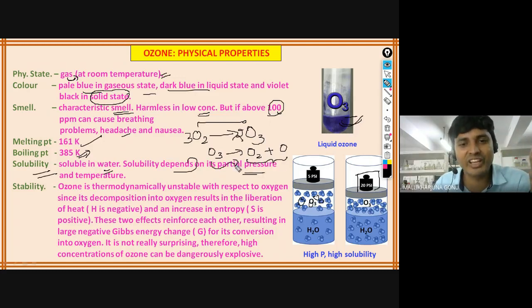So this reaction is favorable. That is the reason O2 to O3 is not so favorable. Gibbs energy will be much more negative for the decomposition. But here even the enthalpy value itself is positive, so the Gibbs value will usually be positive for this one. Positive means the reaction is non-spontaneous. This one is a spontaneous reaction. That matter is completely given here, just go through that.